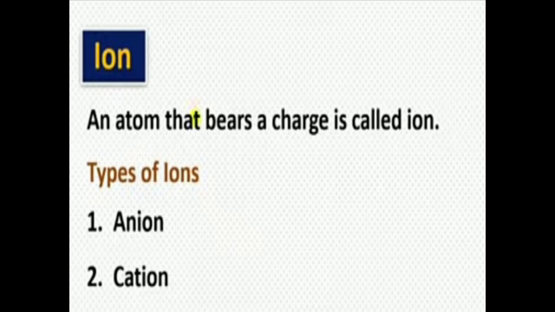An ion can be negatively charged or positively charged. A negatively charged ion is called an anion, and a positively charged ion is called a cation.